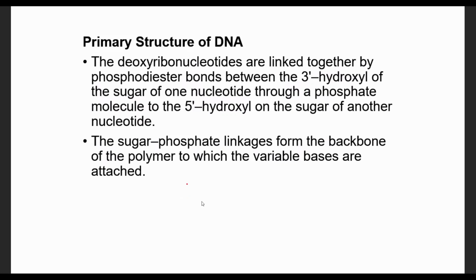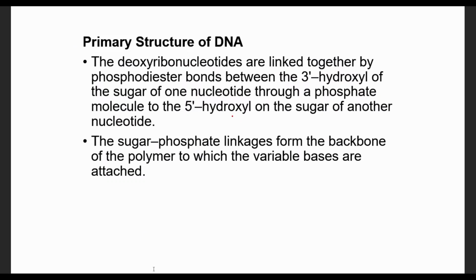The primary structure of DNA is single-stranded DNA, or linear sequences of deoxyribonucleotides linked by this phosphodiester linkage between the 3' OH group of the first nucleotide and the 5' phosphate of the second nucleotide.